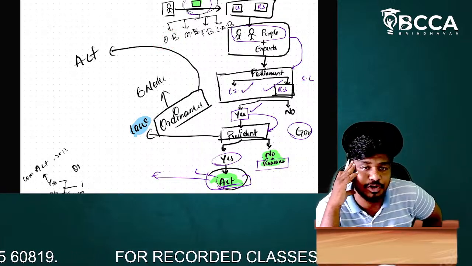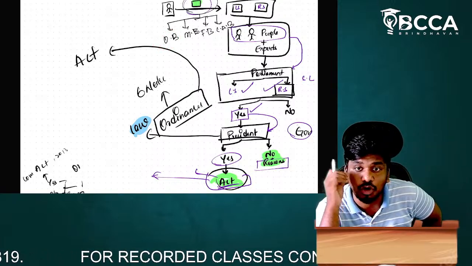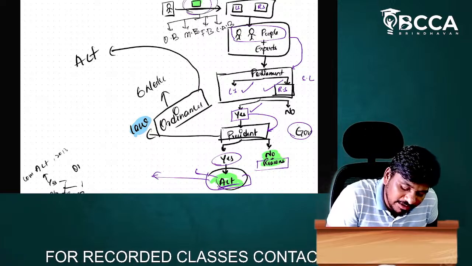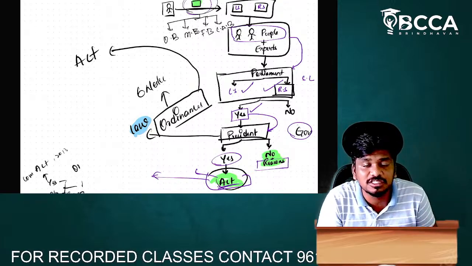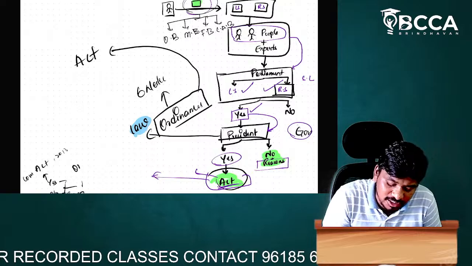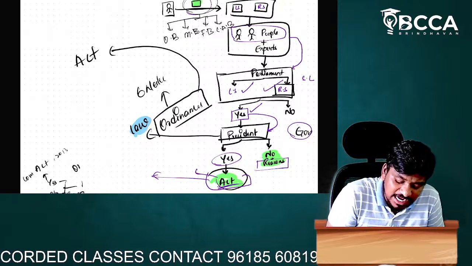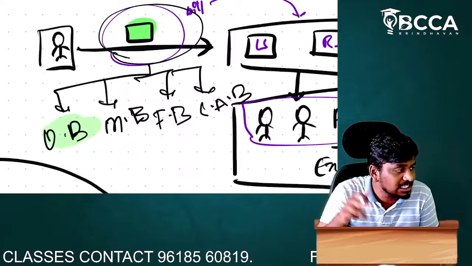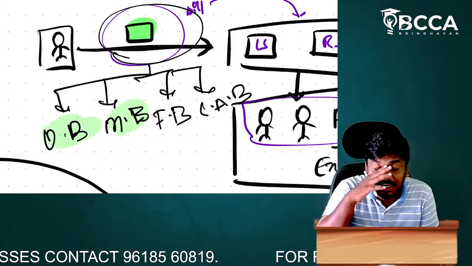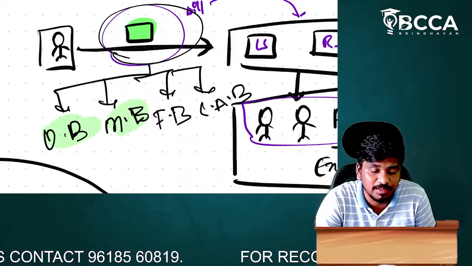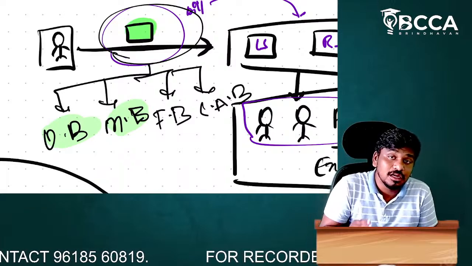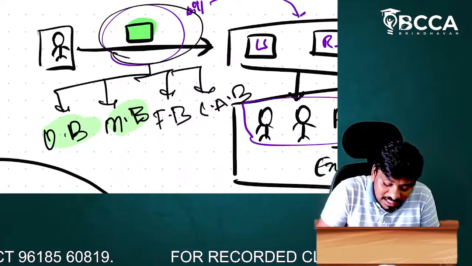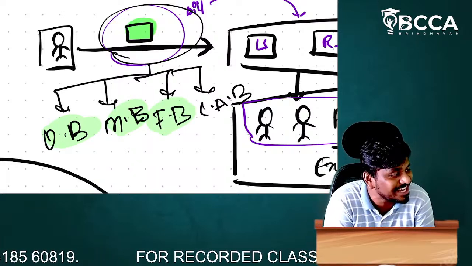What is meant by ordinary bill, my dear students? An ordinary bill is nothing but a bill that discusses matters other than finance. If a bill discusses finance, then it is called a money bill. If a bill discusses finance but is other than a money bill, then it is called a finance bill.